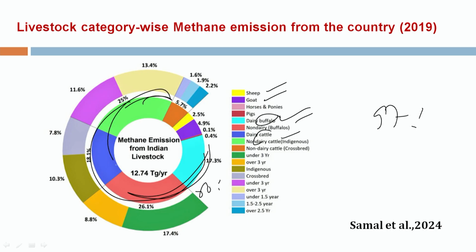However, in the case of cattle, about 75% of the methane emission occurs from the non-dairy type of cattle. Among the non-bovine species, goat is the main predominant contributor for methane emission, followed by sheep and pig.